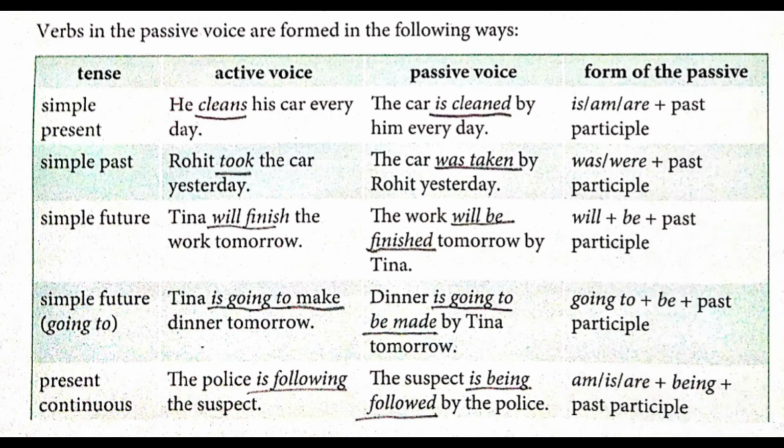On page number 150 there is a table. Let's do it. Verbs in the passive voice are formed in the following ways. The first column is tenses, that is which tense is given. In the second column an example is given in active voice. In the third column examples are given in passive voice. And in the fourth column, the form of the passive voice of the verb is given. So let's do. First one, simple present tense. Students, please take a pencil and underline the verb.